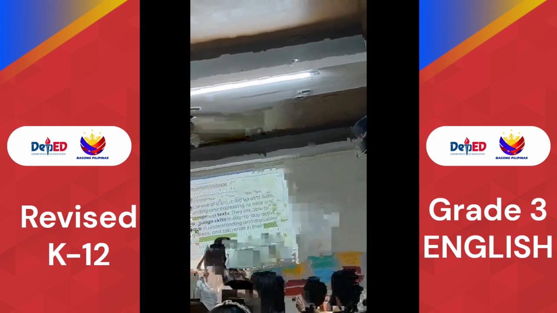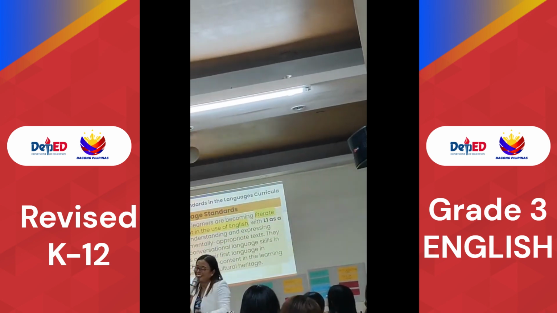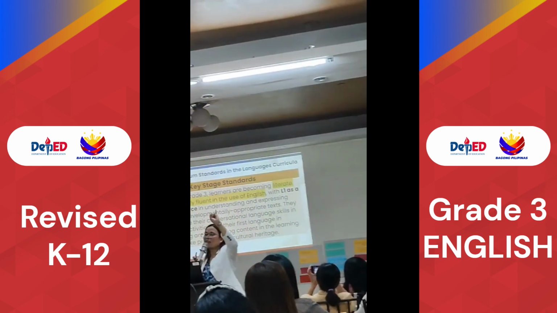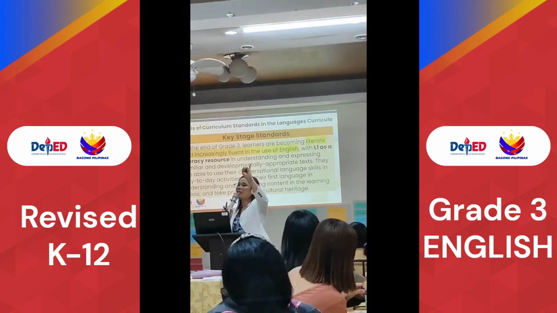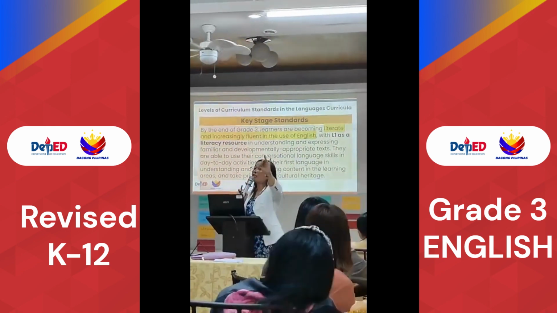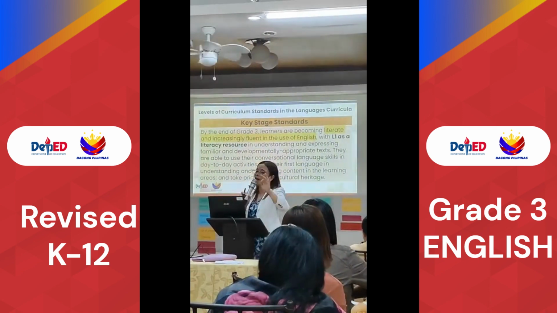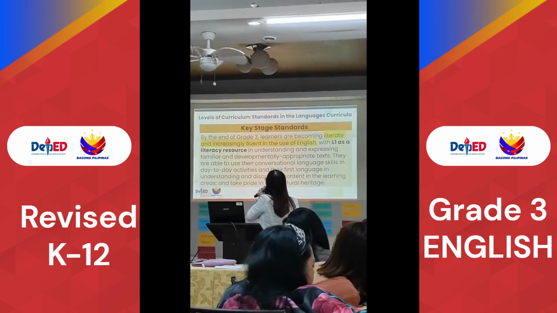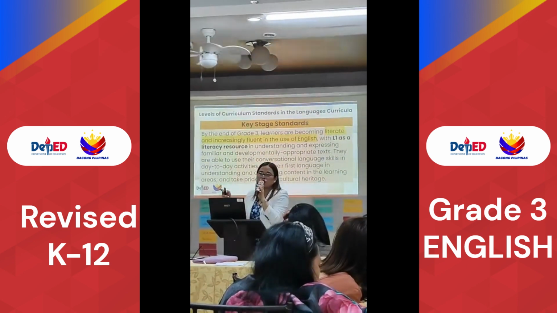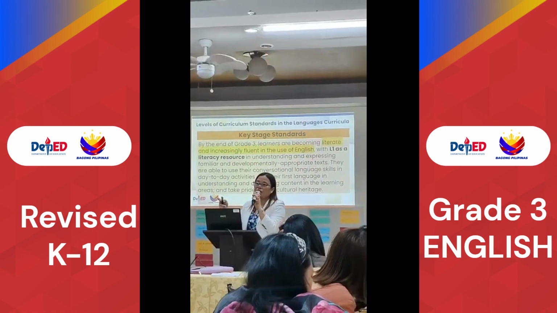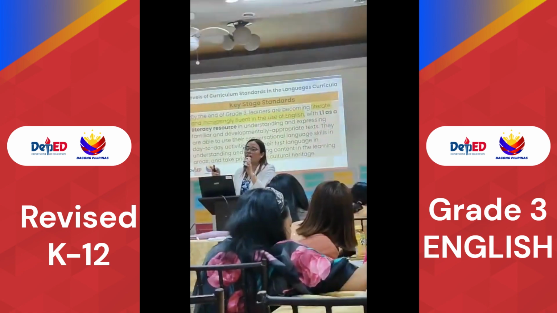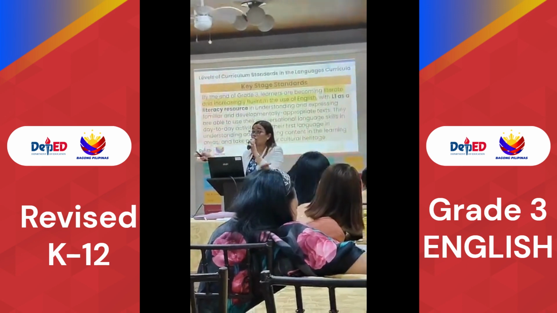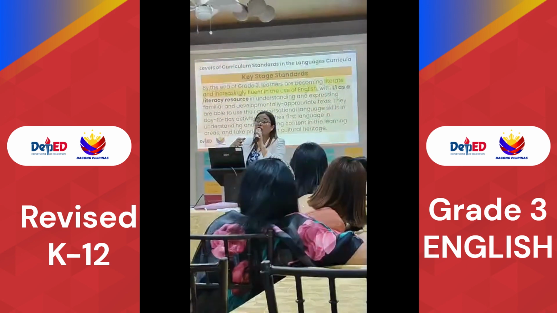Okay, cultural heritage. We only have 3 keywords, di ba? That's to become literate, learning should be literate, communicatively competent, and culturally aware. We should be guided with that. For key stage standards, what areas of language should we focus on? English, of course. With L1.